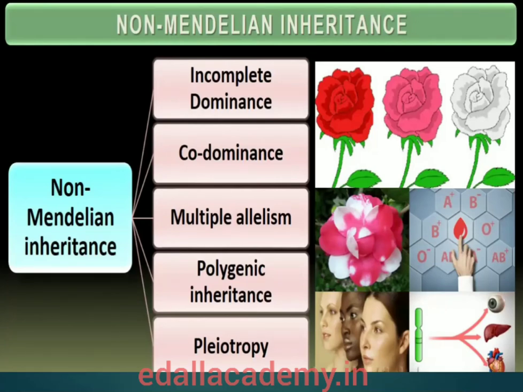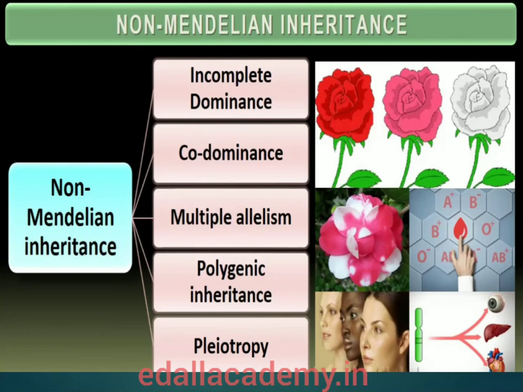Due to the development of technology, scientists identified in some organisms that both the parental characters held together form certain new characters. These are generally called deviations of Mendelian inheritance, that is, exceptions to Mendelian rules, placed under the topic non-Mendelian inheritance.